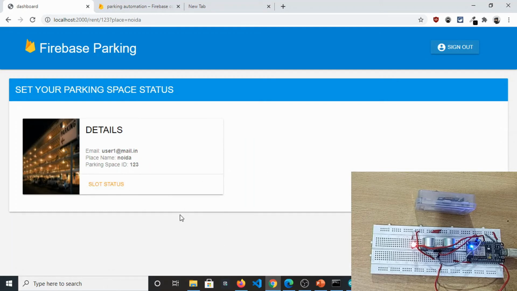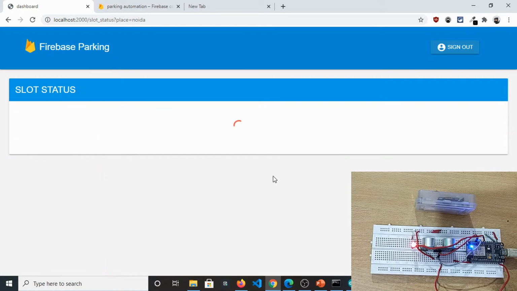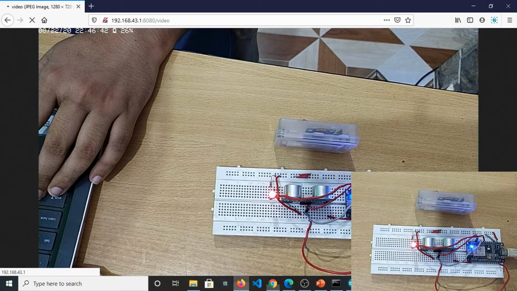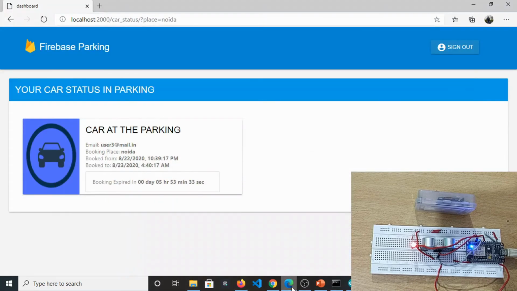We haven't got a space available for renting or anything. We click on the slot status button right here, and it says slot full, and the booking time is counting down, so that after 5 hours 53 minutes it will be empty again. This is the user's page.